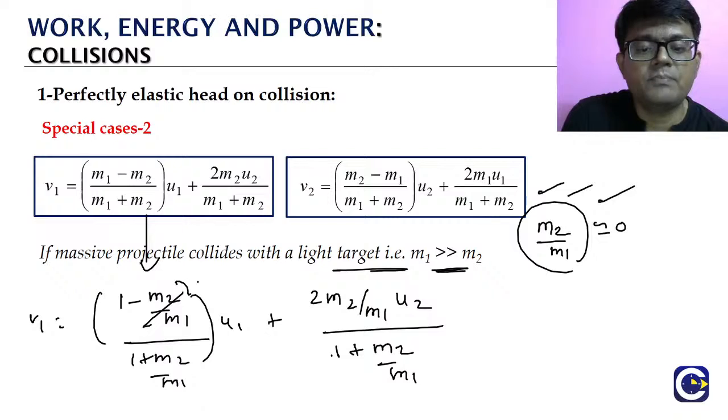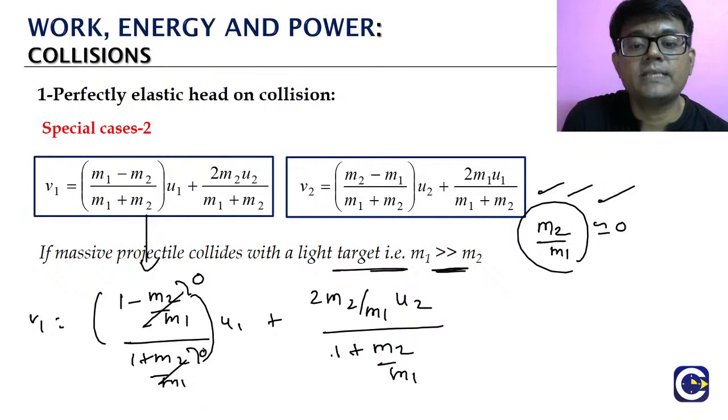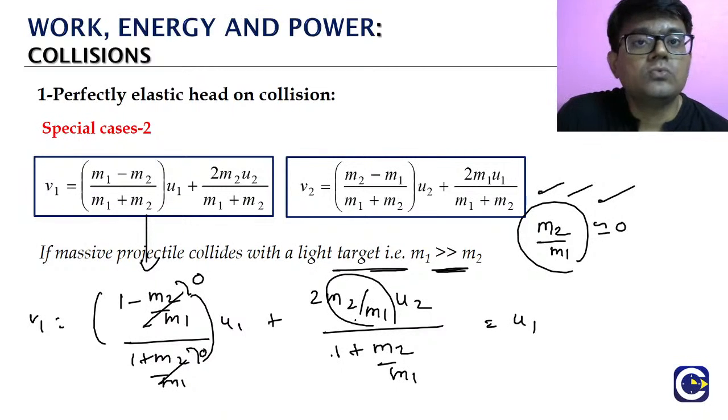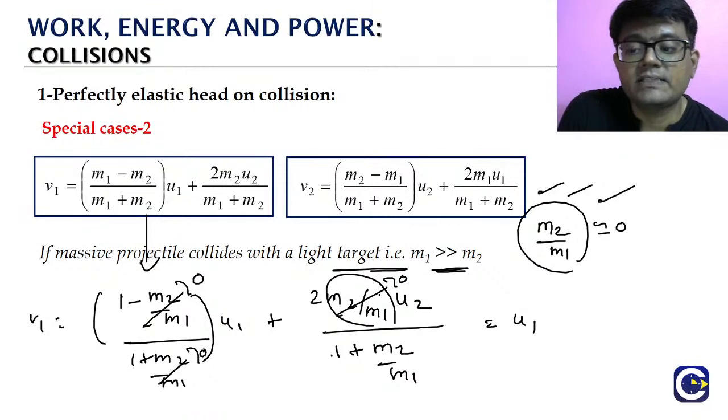Wherever we have M2 by M1, that is 0. Look at the first term, 1 minus 0 by 1 plus 0, that is simply U1. Look at the second term: the numerator we are getting is 2M2 by M1, which is 0. Numerator 0 means the entire term is 0.